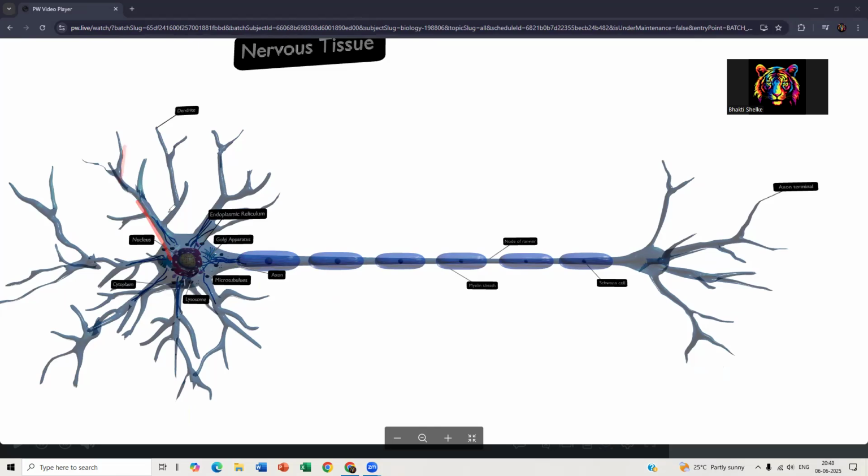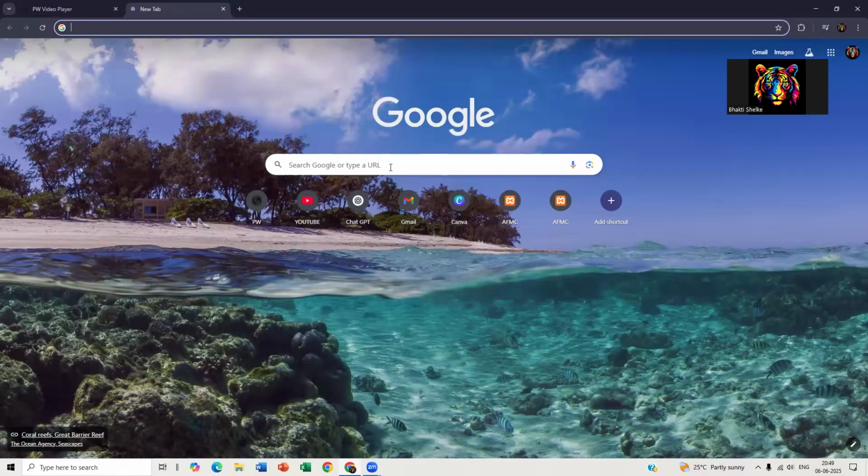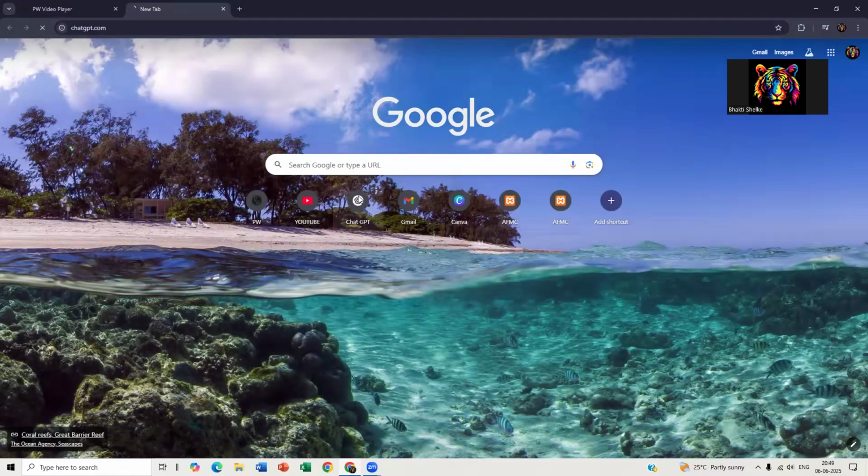In a similar way, when the electric current passes through this branch-like structure, which I forgot to tell you are known as dendrites, these dendrites receive the electrical signals. The ions are present inside the cytoplasm, which also contains several liquids. What are the liquids present in it? Please search for it because I don't have enough information about that. I'm explaining this at class 10 level. No worries, we can also search in Google. Let's search on ChatGPT.